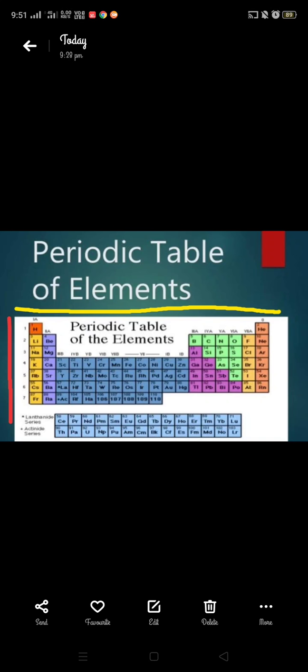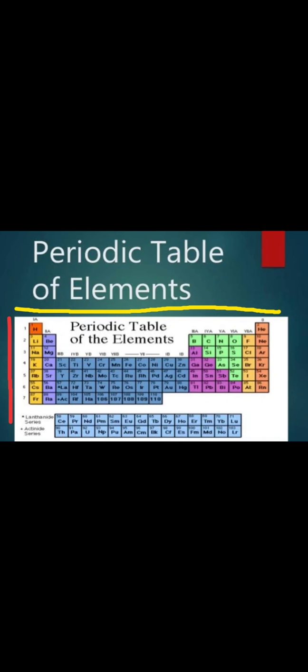The red line indicates the periods, and the yellow line is for groups. You can see 1, 2, 3, up to 18. Vertically 18 groups are there.